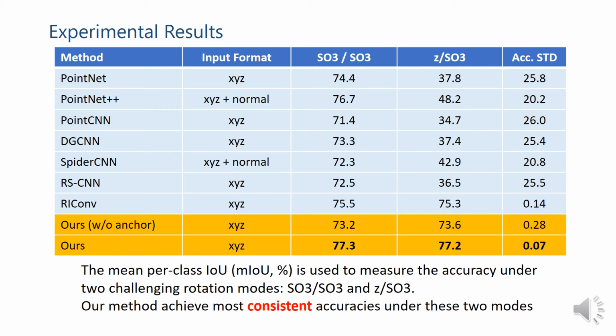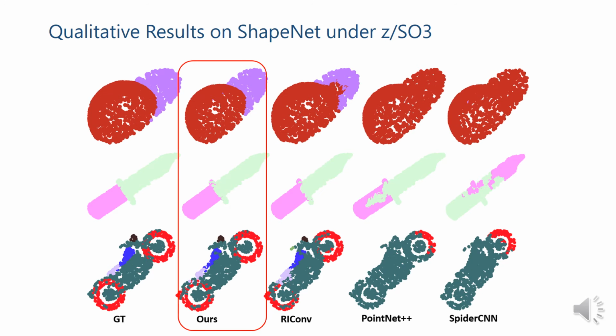This table shows the part segmentation results on ShapeNet dataset. Our method still achieves consistent accuracies in the truly challenging rotation mode. This is a qualitative result for part segmentation. It can be seen that our method is very similar to the ground truth, while other methods differ from the ground truth a lot.